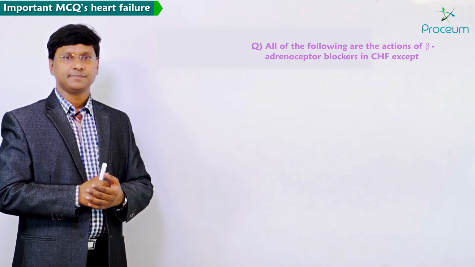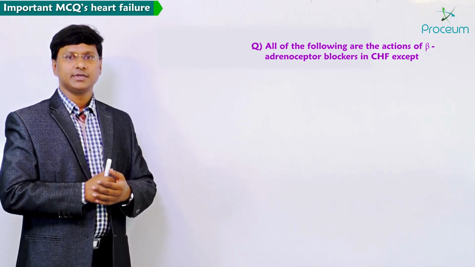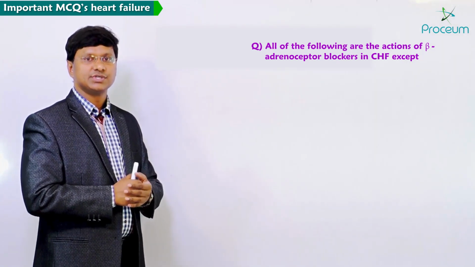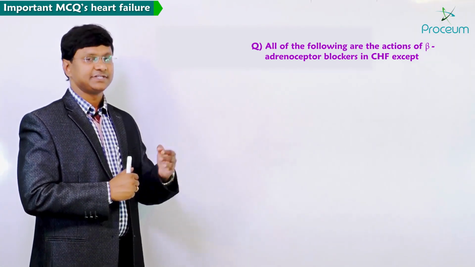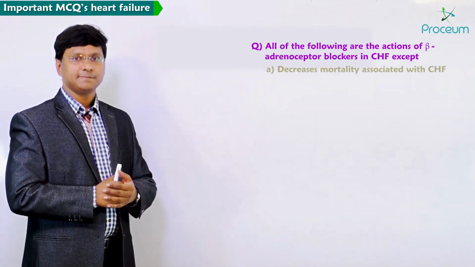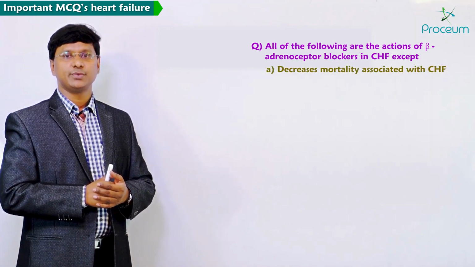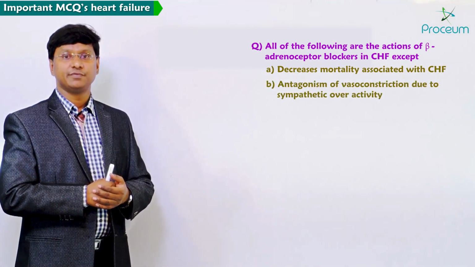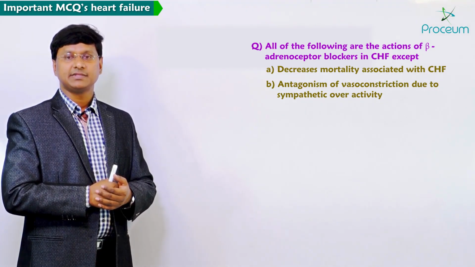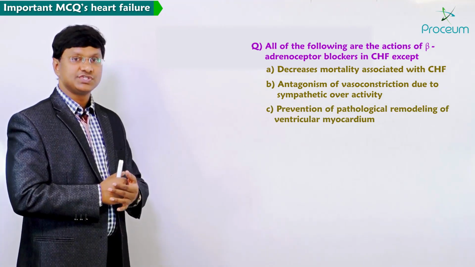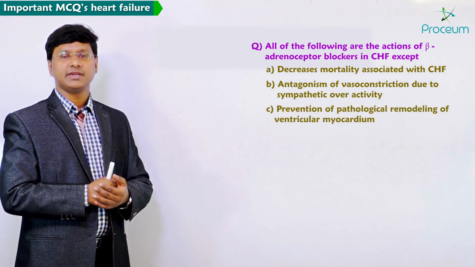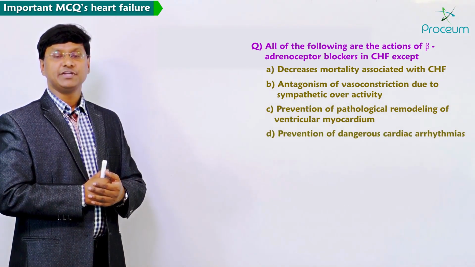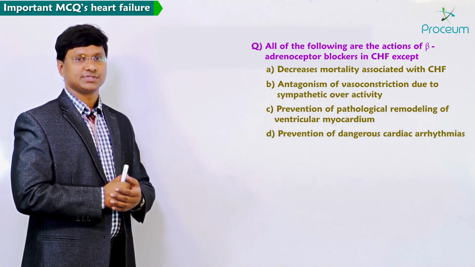Next MCQ: all of the following are the actions of the beta-adrenergic blockers in CHF except option A, decreases the mortality associated with congestive heart failure. Option B, antagonism of vasoconstriction due to sympathetic overactivity. Option C, prevention of pathological remodeling of ventricular myocardium. Option D, prevention of dangerous cardiac arrhythmias.